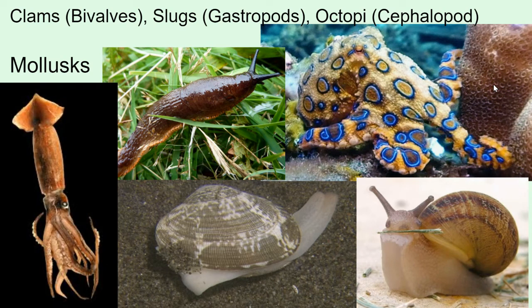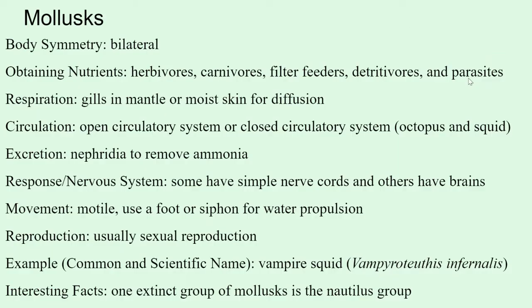Mollusks include clams, slugs, and octopi. And you can see some different examples there. All of these organisms are considered mollusks. Snails, clams, squid, slugs, octopus, those are all mollusks. Mollusks have bilateral symmetry, so you could divide them in two. It's a complex form of symmetry.